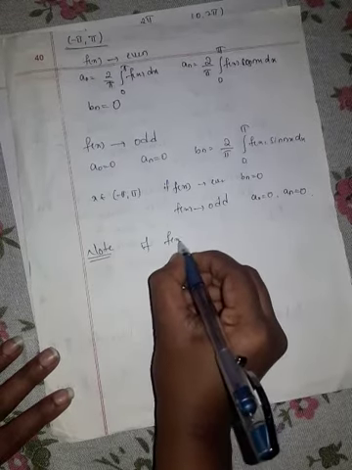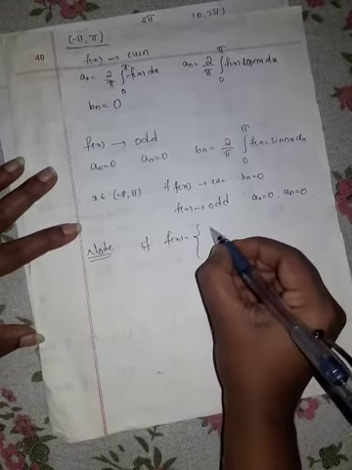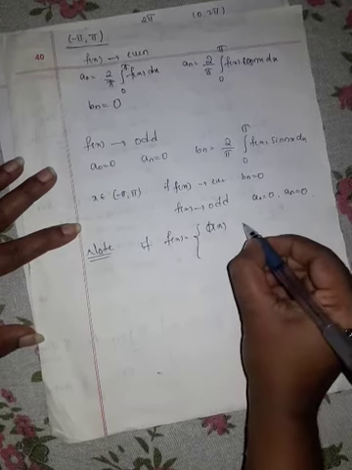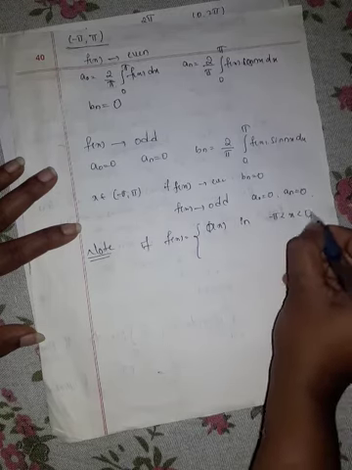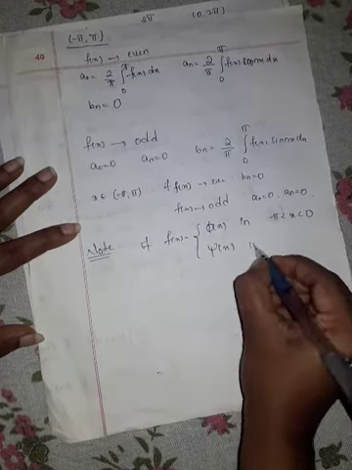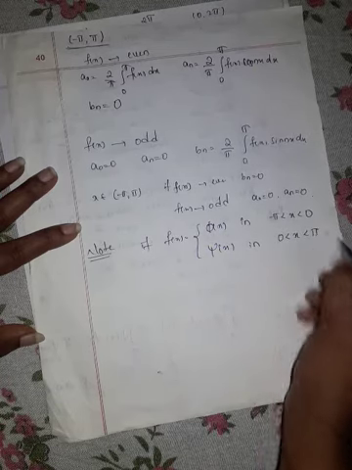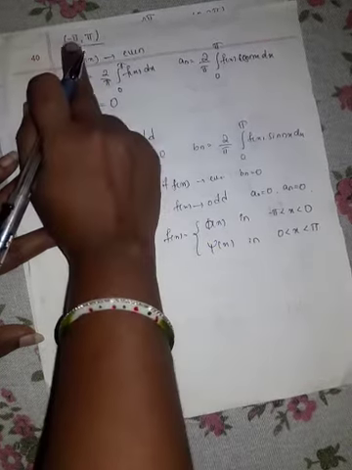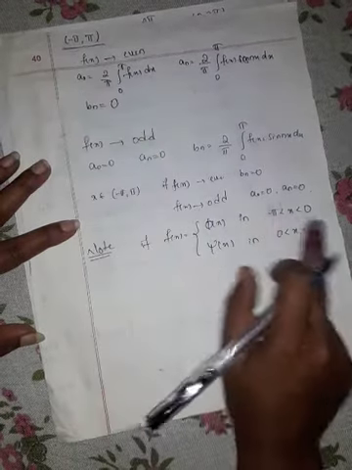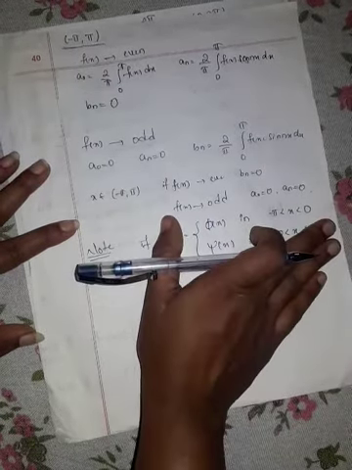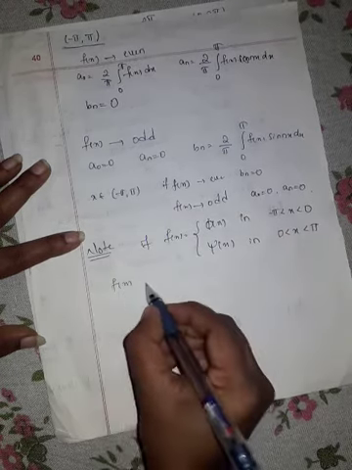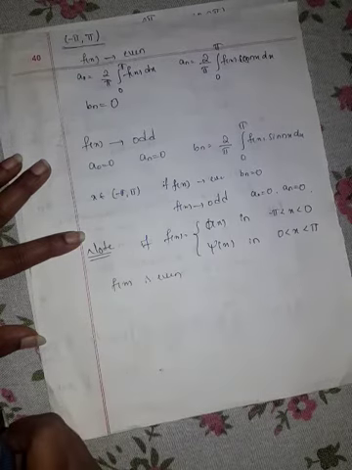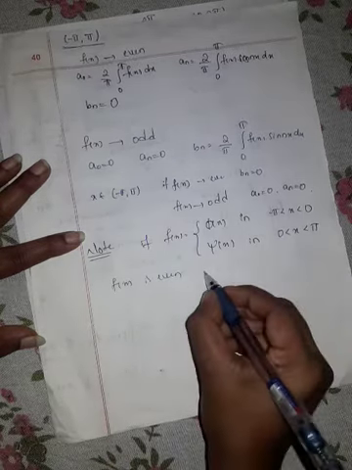If f of x is defined like this, phi of x in minus pi to 0 and psi of x in 0 to pi, a double function, because we are defining it in the interval minus pi to pi, we say that f of x is even if phi of minus x is equal to psi of x.